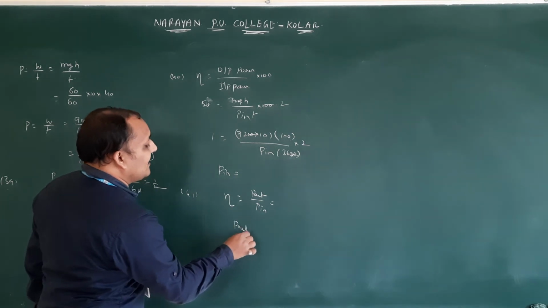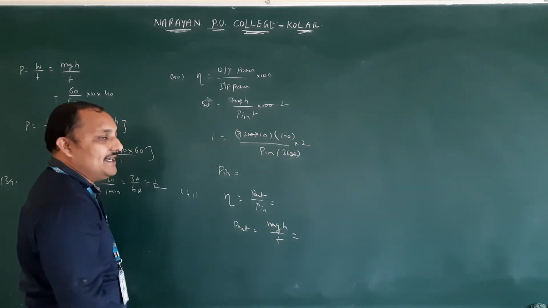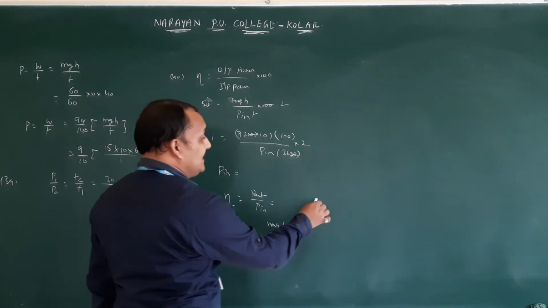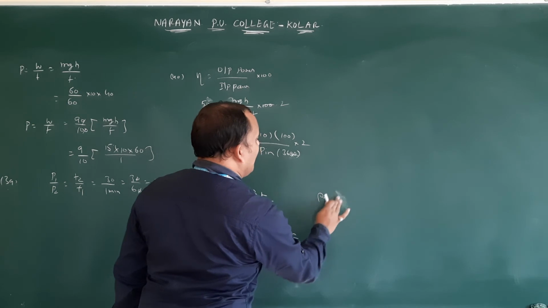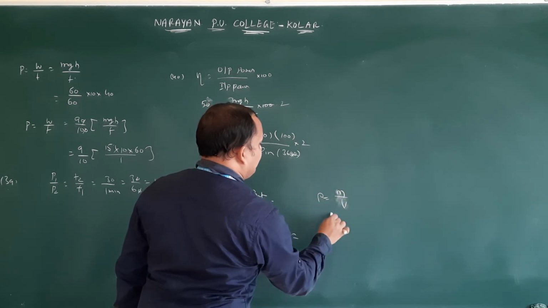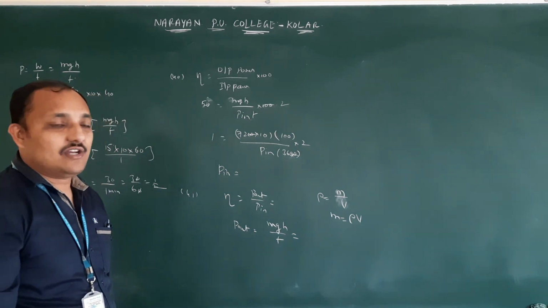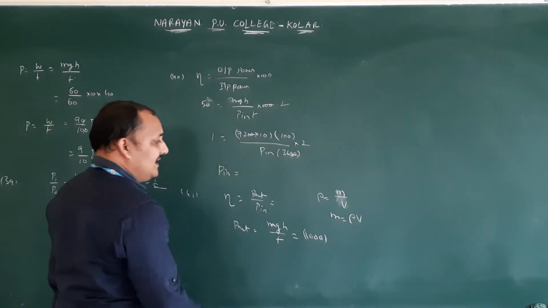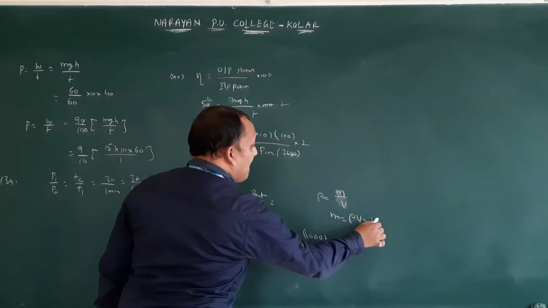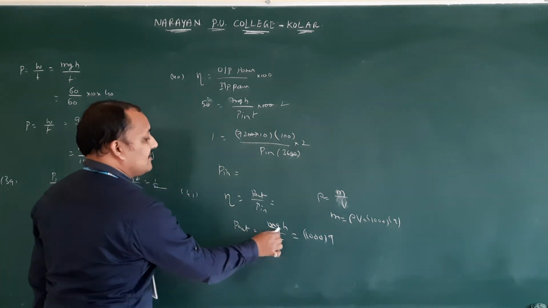First we should calculate output power. Output power means mgh by t. Here mass they didn't give, they gave volume. Density is equal to mass per unit volume, so mass is equal to density into volume. Density of water, how much? 1000. Volume how much? 9. This is the mass value.